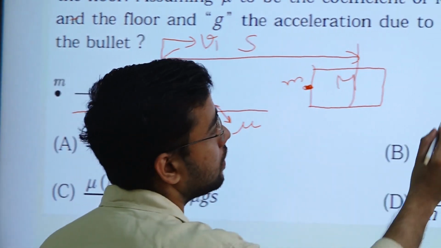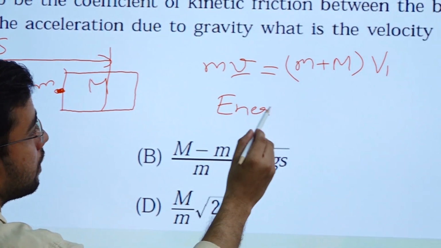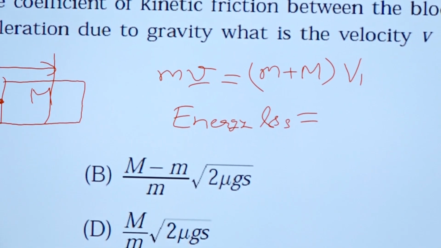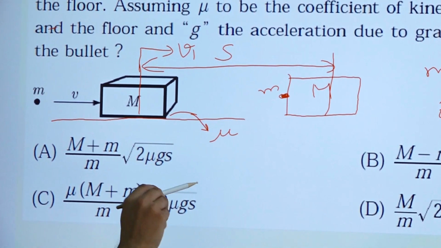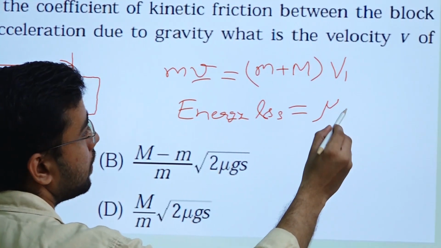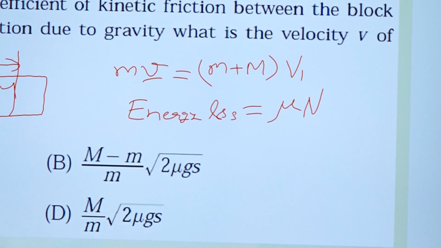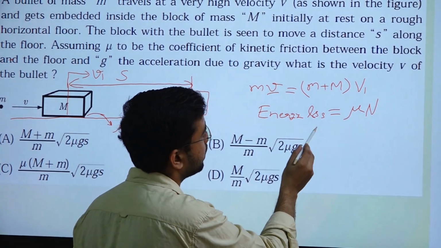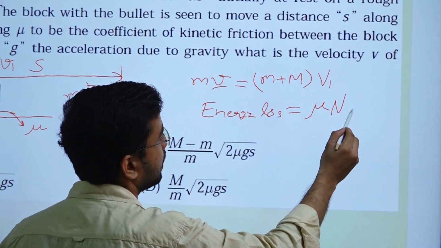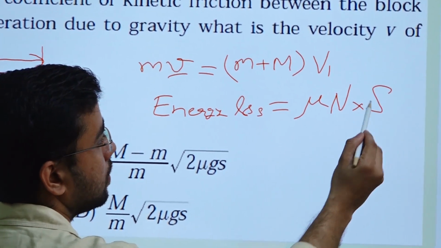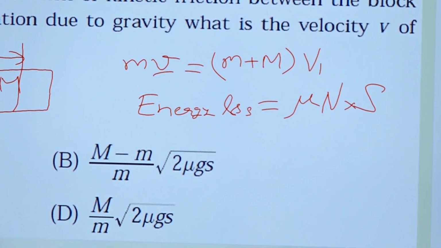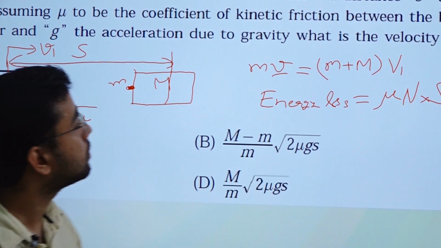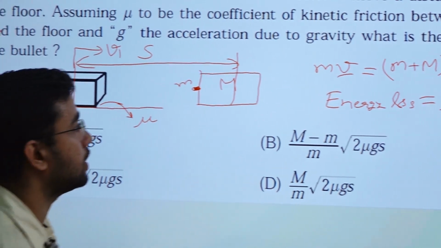Because friction is acting, friction is nothing but mu into N. Mu is given, and N is normal to the surface. Energy loss is equal to mu into N into the distance covered s, that is F ds. So it will cover s distance and lose mu N into s energy.